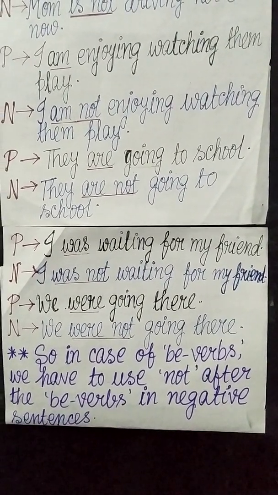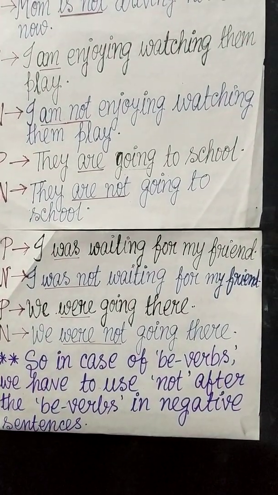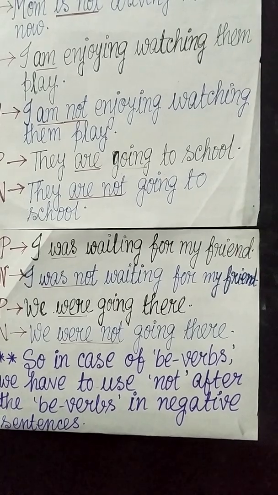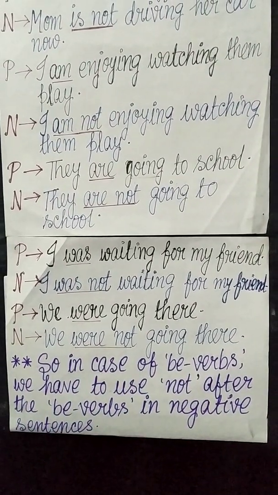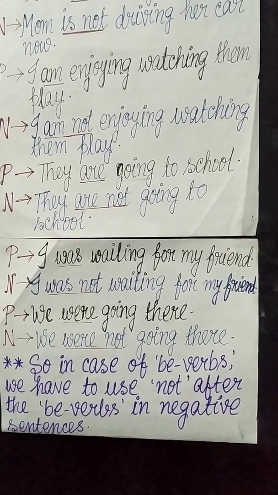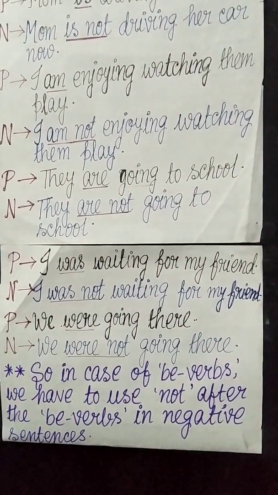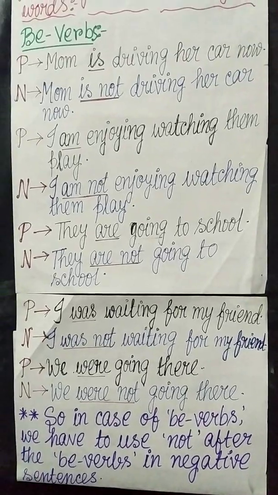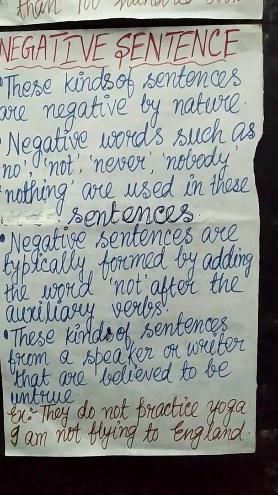Next, to make it negative, what do we have to do? They are not going to school. That means we have again added not after the be verb, that is the auxiliary verb, and we have made it negative. So the point that I have told you in the case of negative sentences, just remember it once, see point number 3.